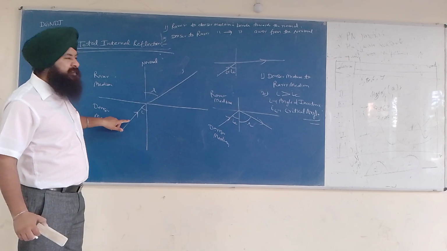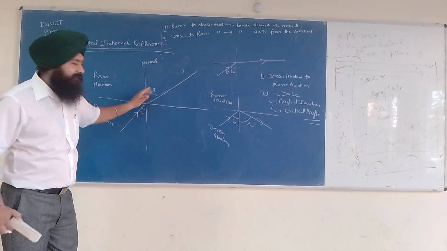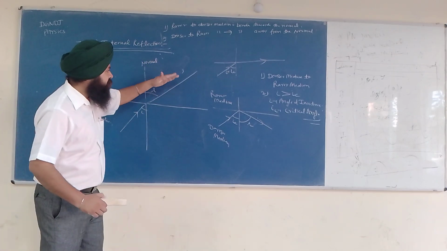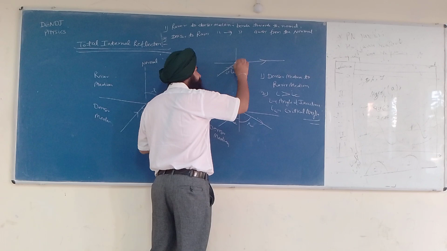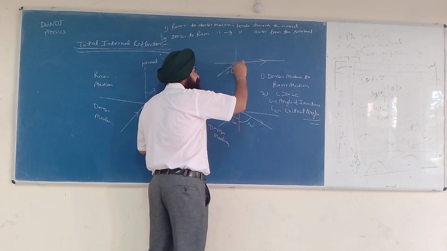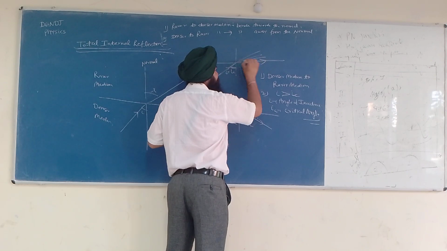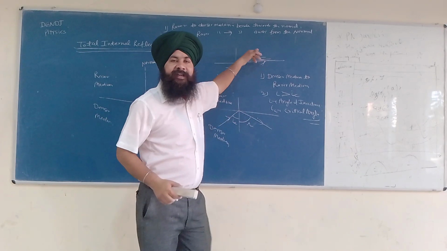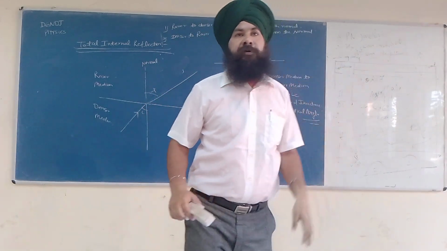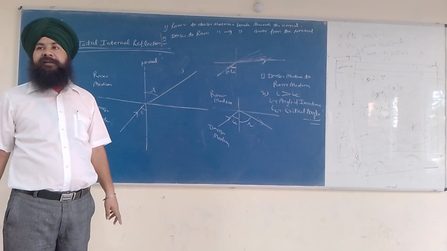This angle of refraction also increases. And a stage comes when this refracted light travels along the surface of the boundary, the interface of the two media.